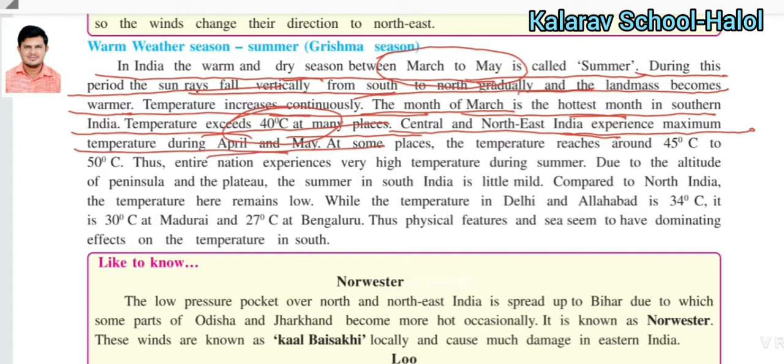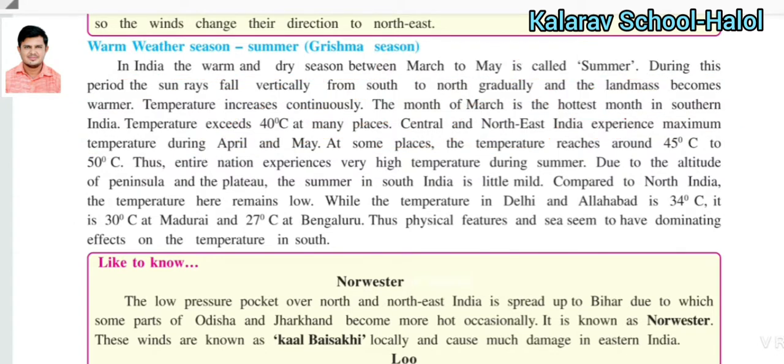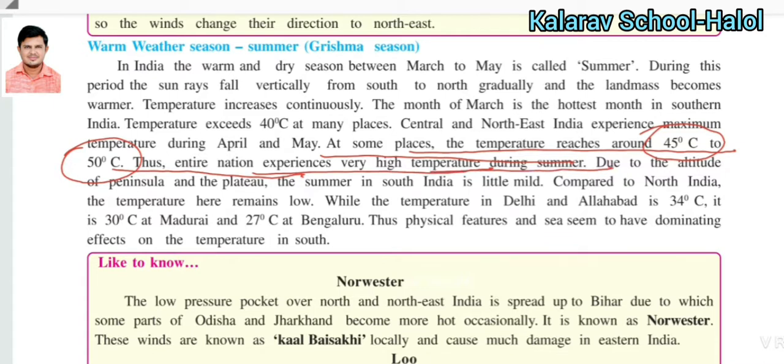At some places the temperature reaches around 45 to 50 degrees Celsius. Thus the entire nation experiences very high temperature during the summer.